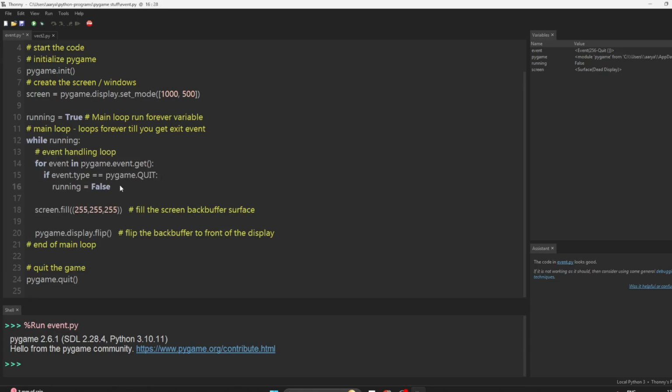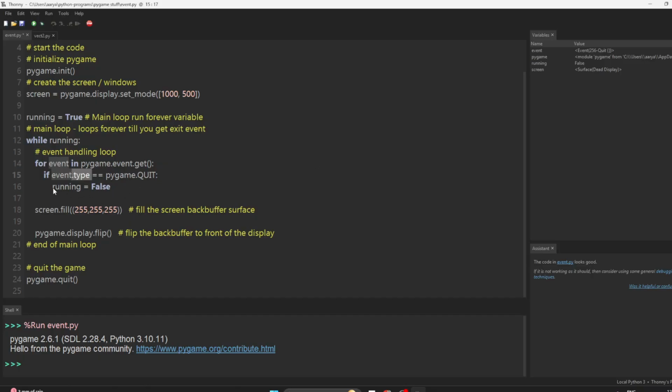Okay. So we get an event. Each event will have a type, right? The event has a type, like what kind of event it is. So let's say it's pygame.QUIT, which means that you press the cross button, or there are other ways to fire that event, like you press Alt plus F4. Then you basically do something.